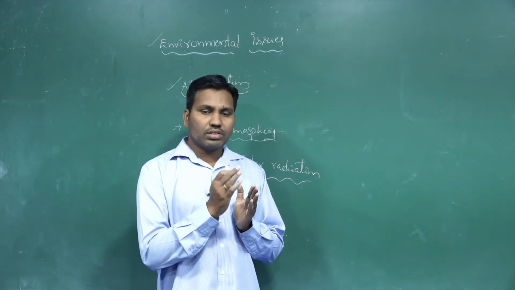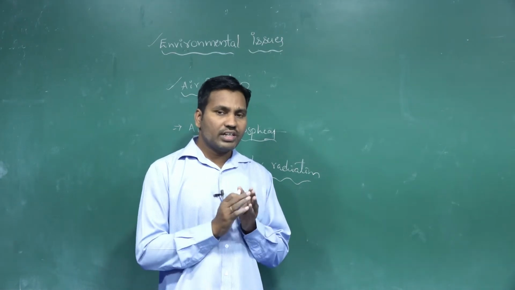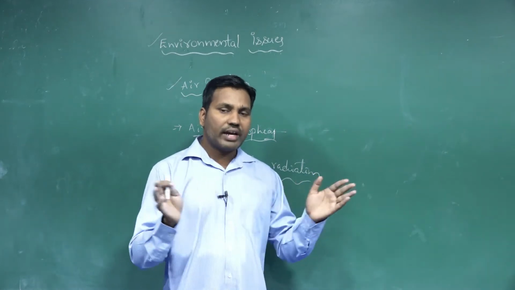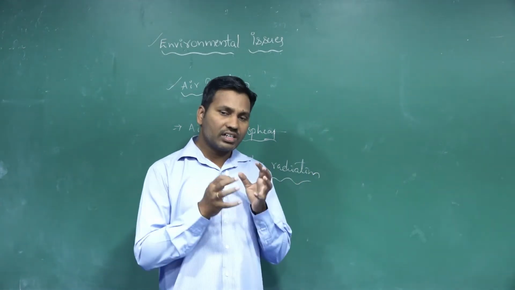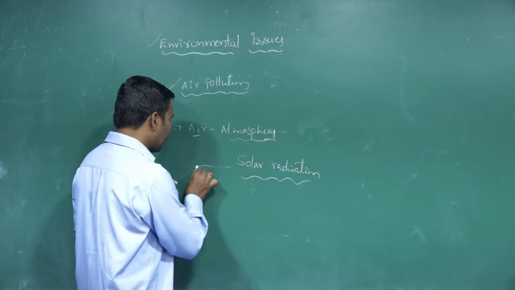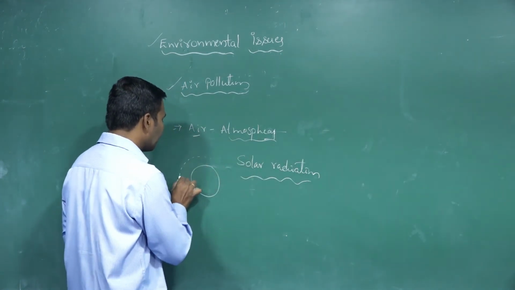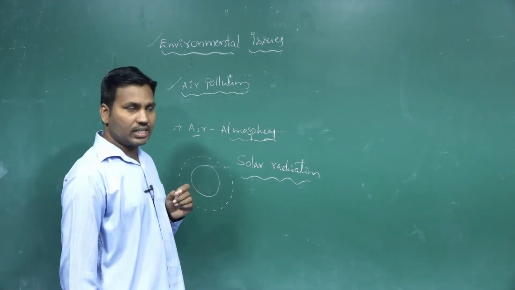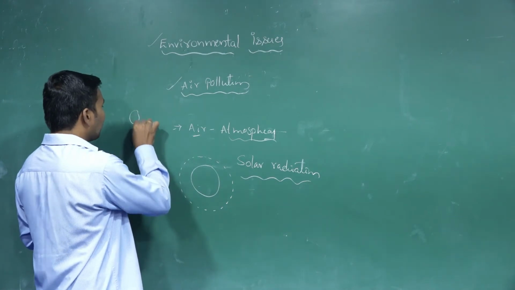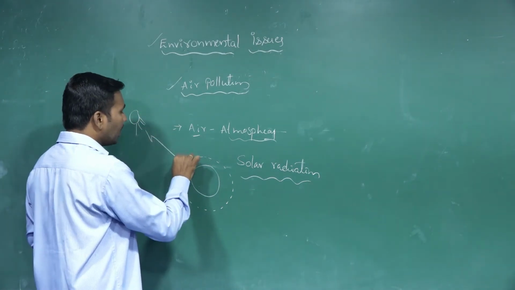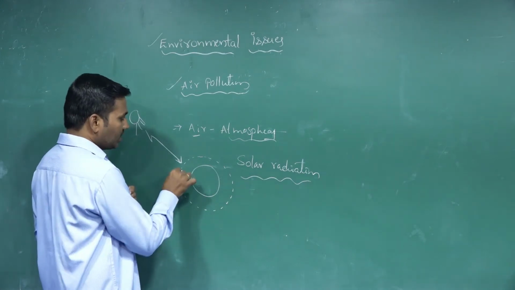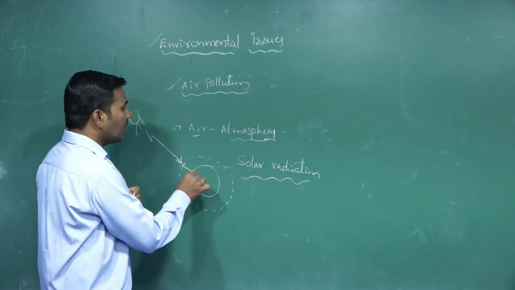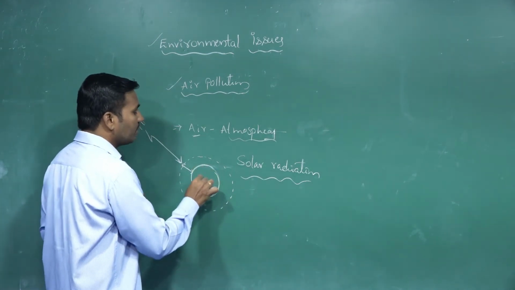The remaining is reflected back into the atmosphere. Our planet, the earth, is entirely covered by a number of atmospheric gases. Whenever solar radiation is emitted from the sun, it passes through this atmospheric envelope and reaches the surface of the earth.